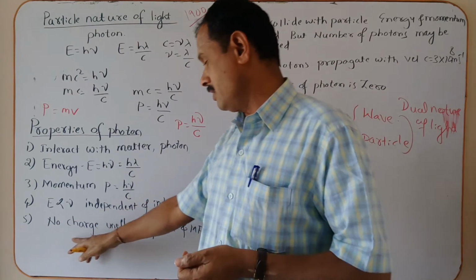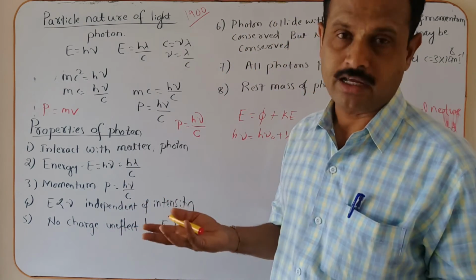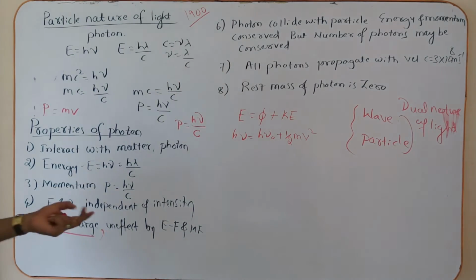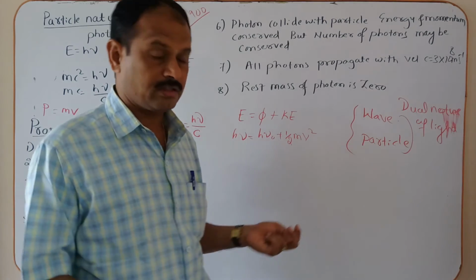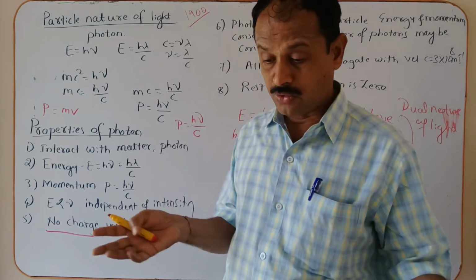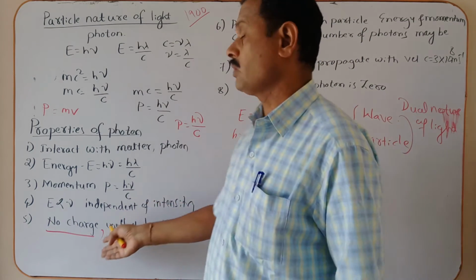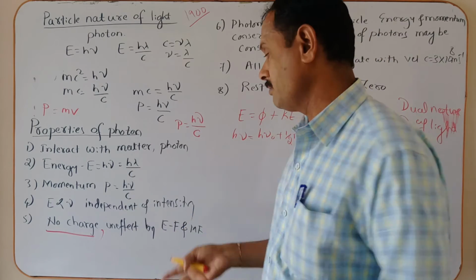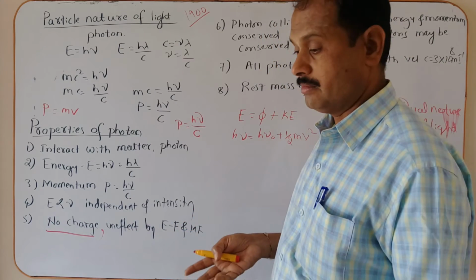Now, there is no charge. There is no charge on the photon. We say the proton has positive charge, the electron has negative charge, and the neutron is electrically neutral. So for the photon, no charge, meaning neutral. Therefore, it is unaffected by the electric field and magnetic field.